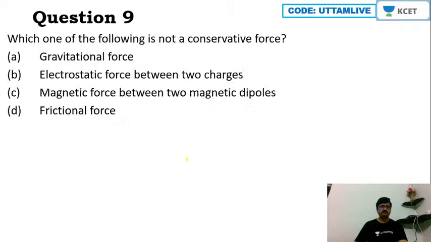Okay, now ninth question, a cakewalk question, very easy question. Which one of the following is not a conservative force? Very simple it is. Frictional force, nothing other than that, right? So force of friction is non-conservative always.